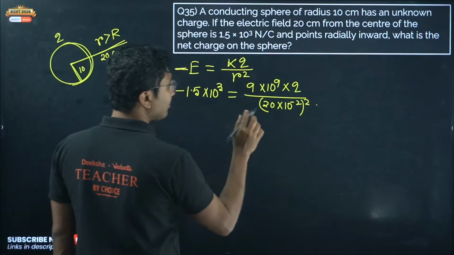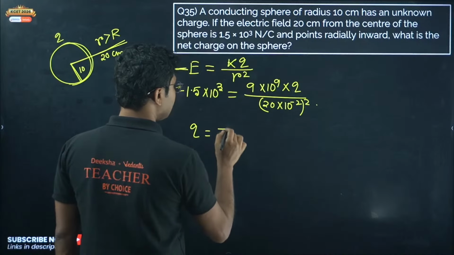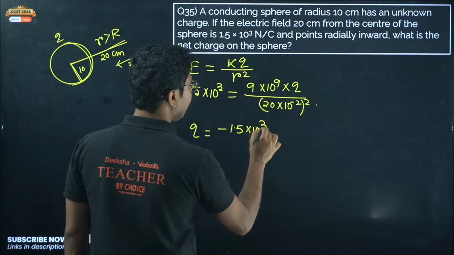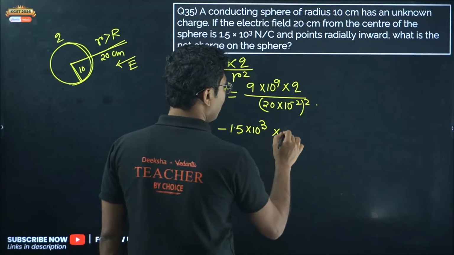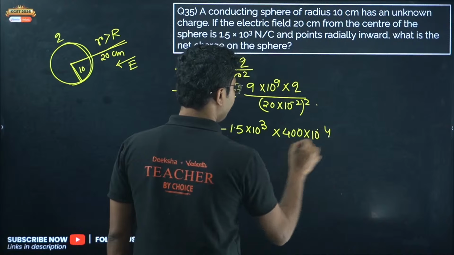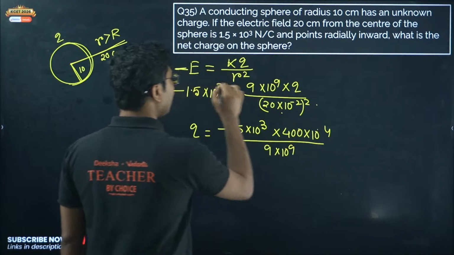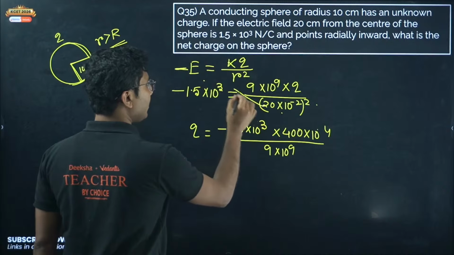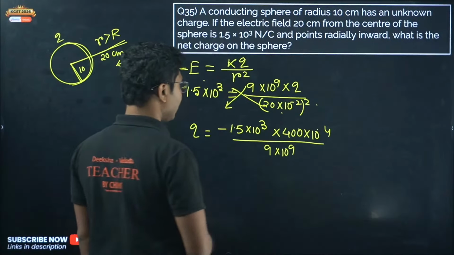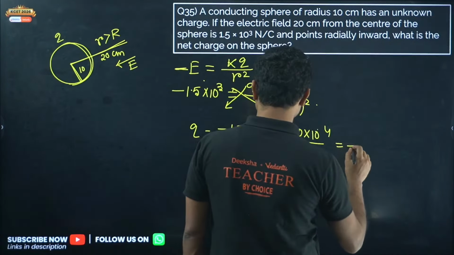Now calculate the Q. Q will be minus 1.5 into 10 to the power of 3 into 400 into 10 to the power of minus 4, divided by 9 into 10 to the power of 9. What I have done is just cross multiplied. This goes up, this goes down. Just cross multiplication.